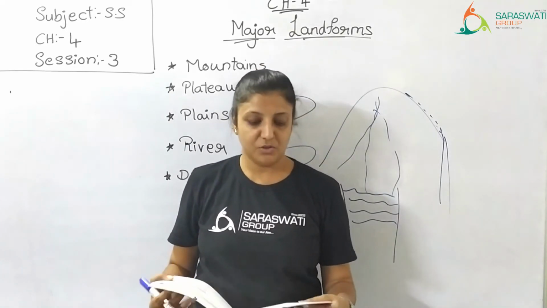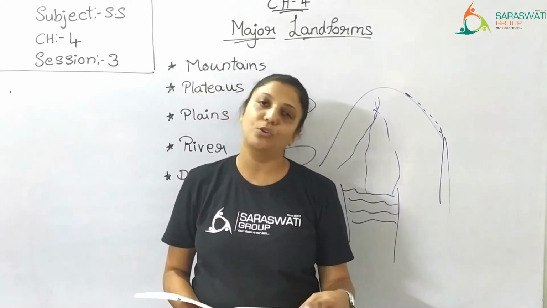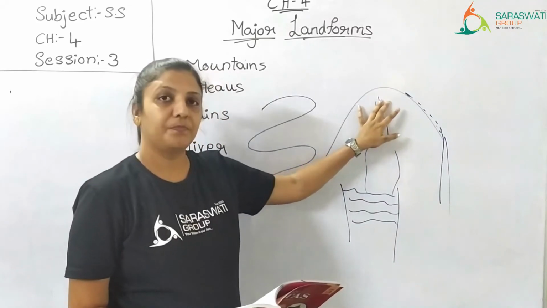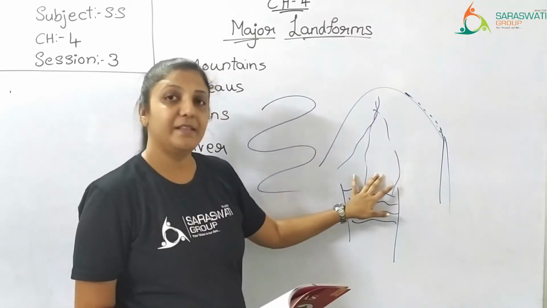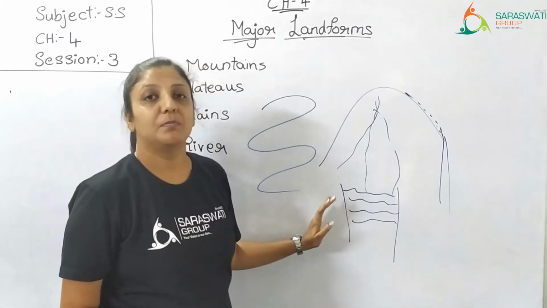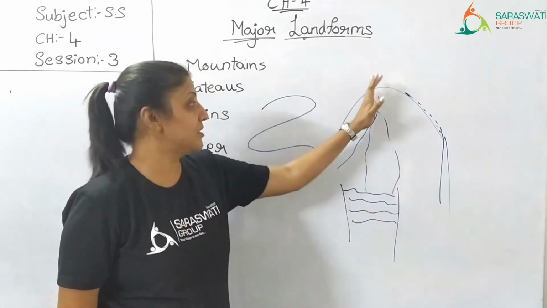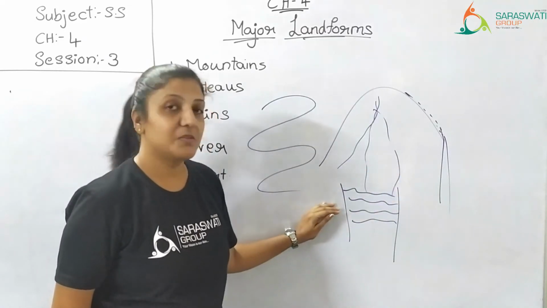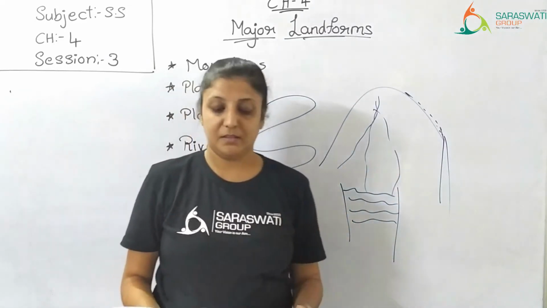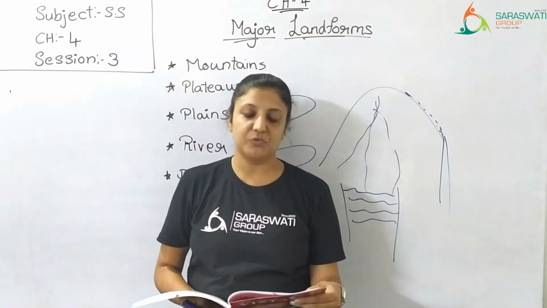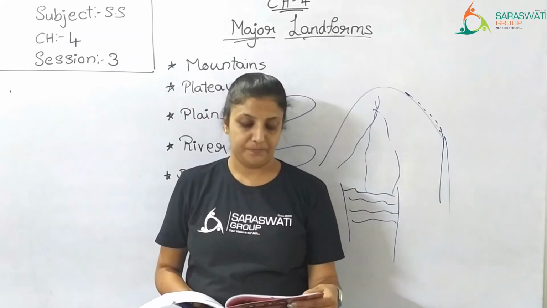Then the third stage of the river is known as the old stage. This was the youth stage when it is flowing through the mountains. When it enters the plains, it becomes the mature stage. Here the speed of the flowing water is very high. Here the speed decreases, and the third stage is the old stage. The movement of the river becomes very slow here.